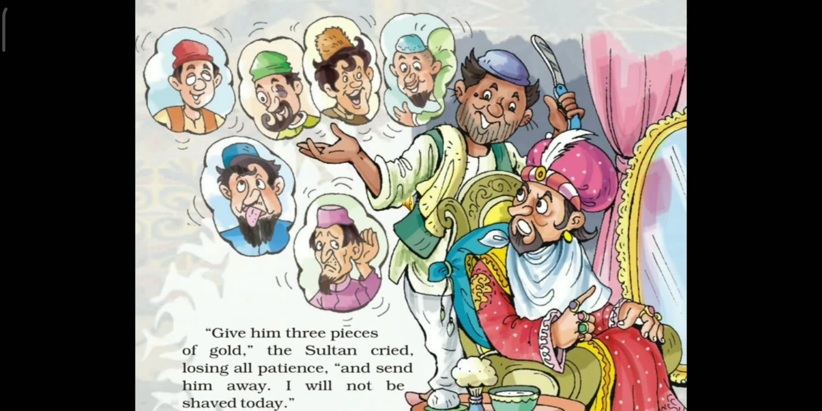"Give him 3 pieces of gold." Why gold? Because at the time we are talking about, they did not have currency like we have now. They did not have notes. All the transactions they used to do were in terms of gold and silver. So the Sultan cried and said this, losing all patience, "and send him away. I will not be shaved today." He also says that the barber should be sent outside and that he will not be shaved on that particular day. All right, students, today let us discuss only till here. In the next video, we will talk about the subsequent part of the chapter.